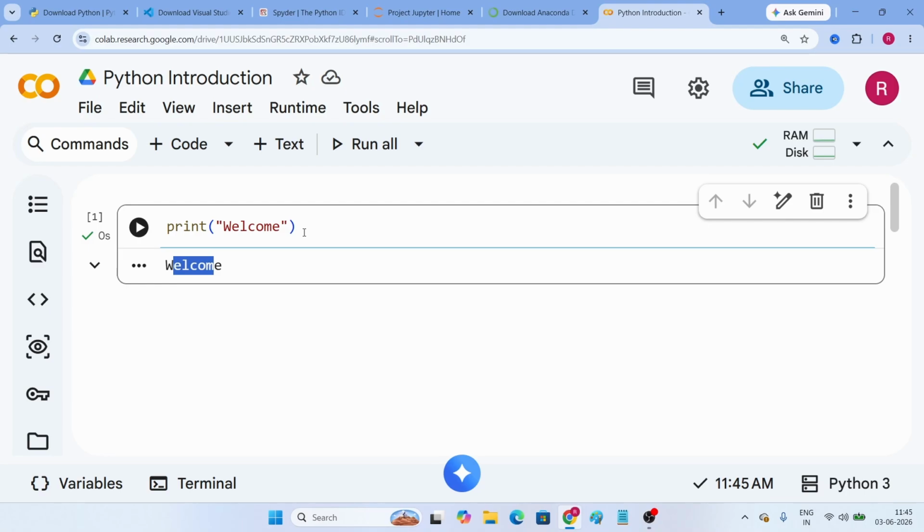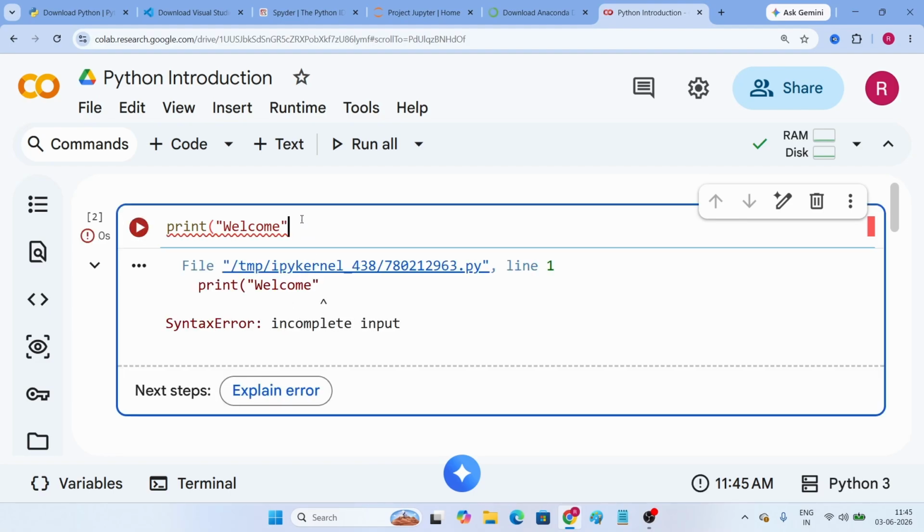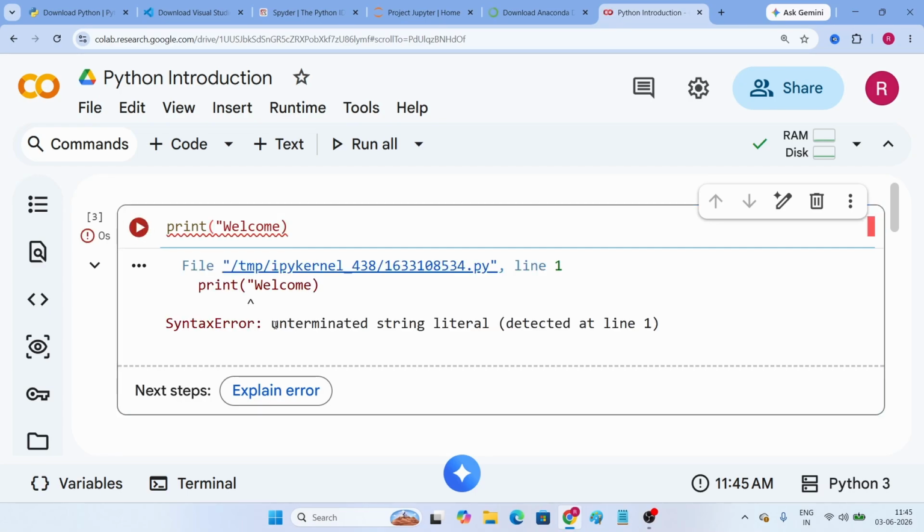And syntaxes are very, very important. The first rule in programming is syntaxes. The meaning of syntax in a programming language is the rules for a language, like we have grammatical rules in our English language. Similarly, when you take a programming language, we have grammatical rules. For example, if you miss this parenthesis and click on run, it goes with an error, syntax error. Or even if I miss the double quotes, that also gives a syntax error. So when you want to learn any programming language, the first rule is to learn the syntaxes.